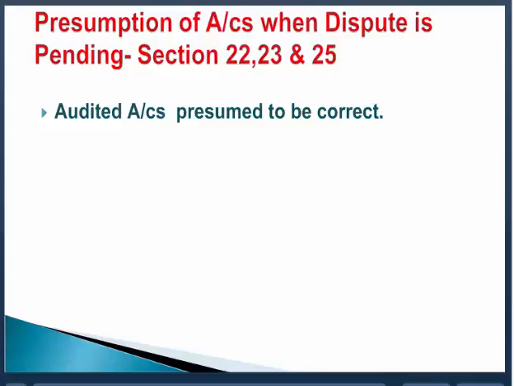Then the authority before whom the accounts are placed can presume that since they are audited by the qualified people, the accounts are correct. And therefore the company and the corporation are not to prove the accuracy of the accounts by affidavit. They are presumed to be correct.